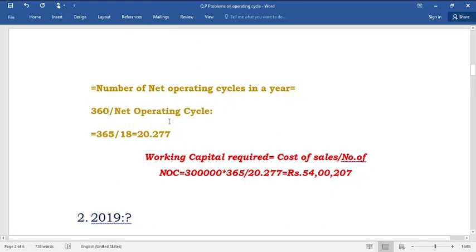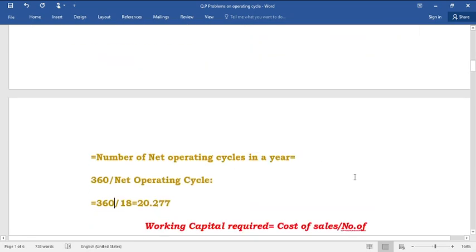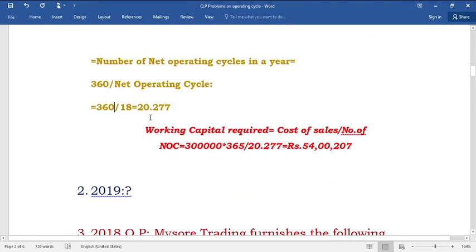360 divided by net operating cycle. So 360 divided by net operating cycle as computed here, 18. So 360 divided by 18 is equal to, you may get 20.277. So working capital required is equal to, this is the final formula.